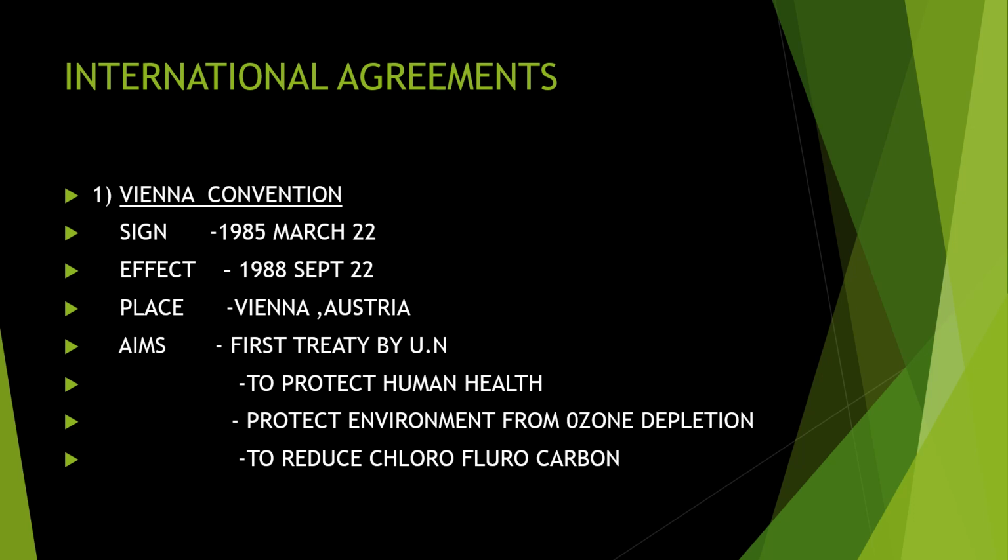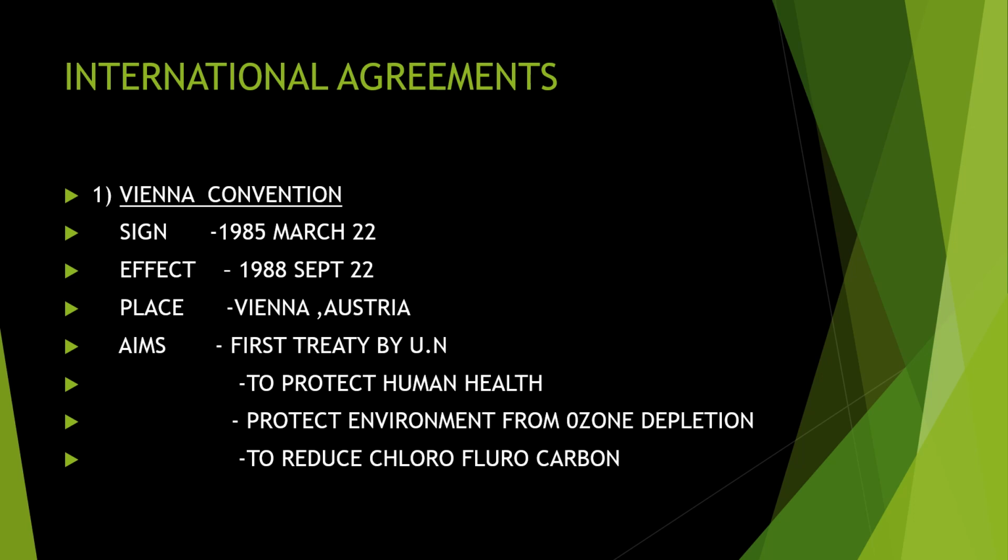So first we are going to discuss the international agreement, that is the Vienna Convention. We know that there are a lot of environmental problems happening worldwide. So all the countries decided to make some kind of agreements to decrease the problems related to the environment, or how we can stop them. The first convention is the Vienna Convention, signed on March 22, 1985. Even though it was signed in 1985, it came into effect on September 22, 1988.